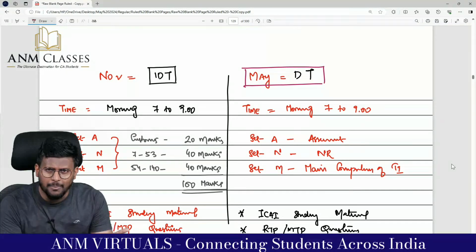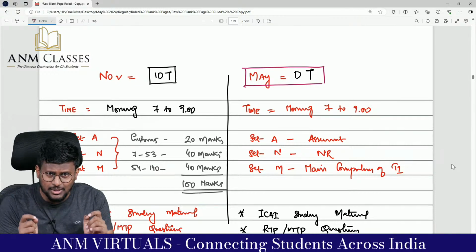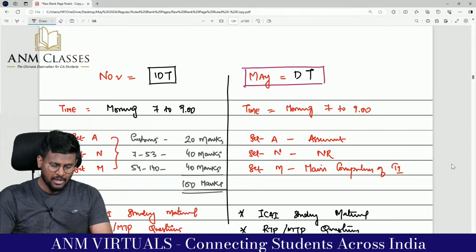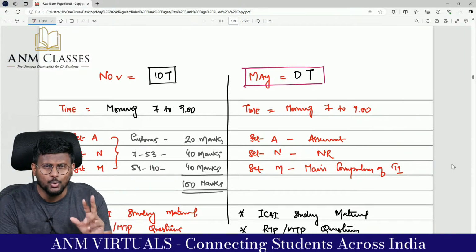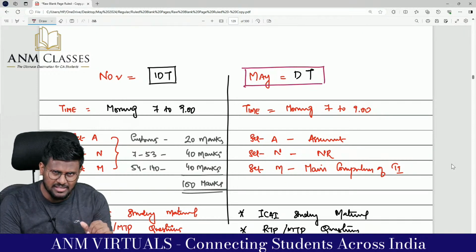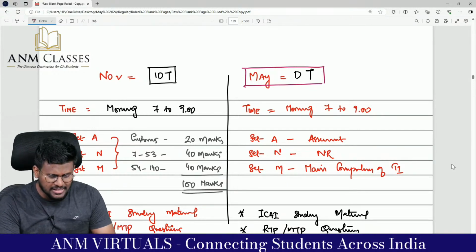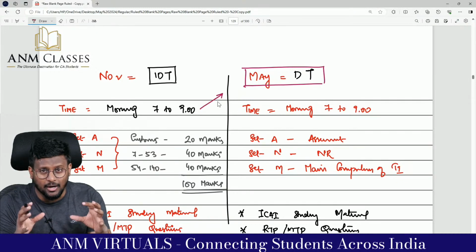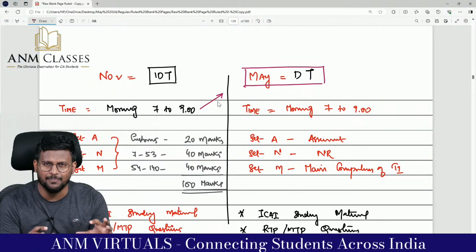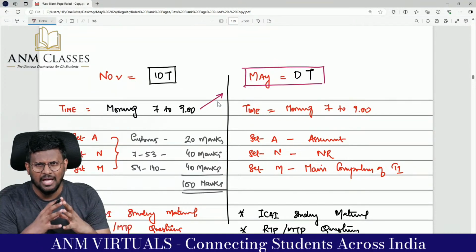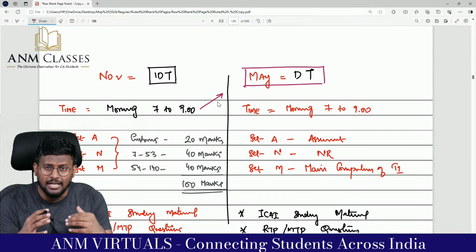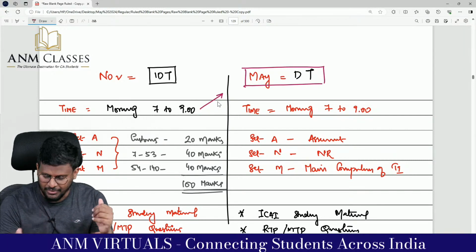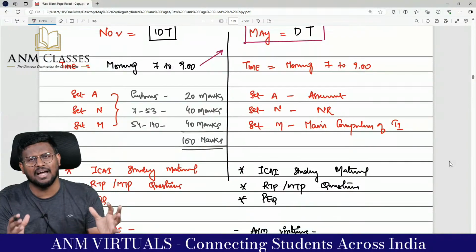If it is November, we are doing face-to-face indirect tax classes. Monday, Tuesday, Wednesday, Thursday and Friday, morning 7 to 9 o'clock at A&M classes premises, we are doing indirect taxes for this November batch. Actually, we have started that batch and we are in the middle of completing customs. This is how we have planned the IDT.